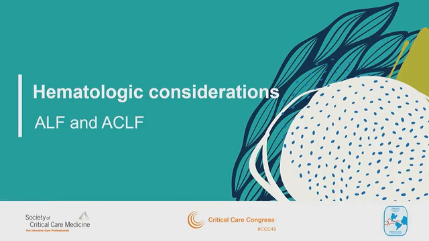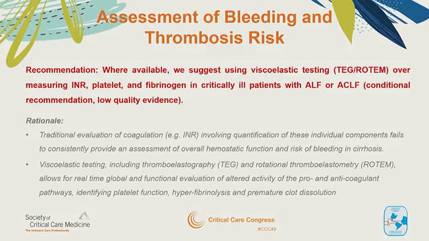So next we have the hematologic considerations in both ALF and acute-on-chronic liver failure. So, assessment of bleeding or thrombosis risk. Recommendation: when available, we suggest using viscoelastic testing such as TEG and ROTEM over measuring INR, platelet count, and fibrinogen in critically ill patients with acute or acute-on-chronic liver failure. This is a conditional recommendation with low-quality evidence. We know that traditional coagulation tests such as INR do not necessarily represent the whole hemostatic profile in these patients, and that viscoelastic testing, including TEG and ROTEM, allow for real-time assessment of global and functional evaluation of altered pro- and anticoagulant pathways.